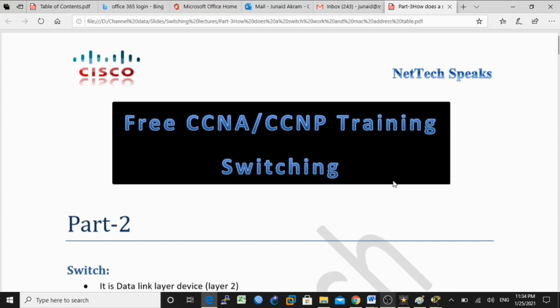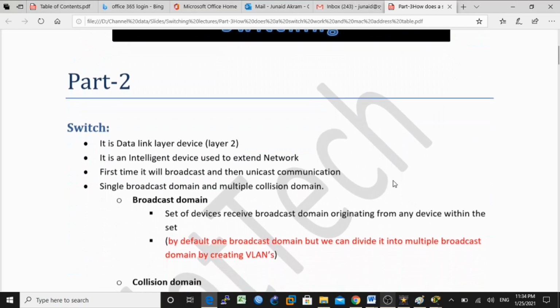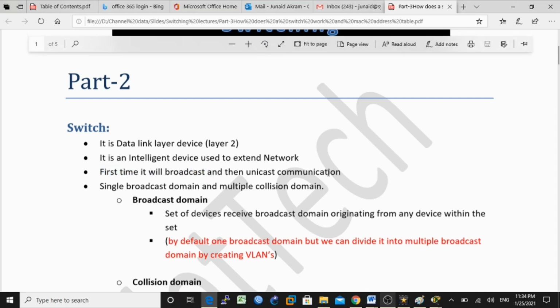Today I'm going to discuss in this section how the switch works and what the behavior of the switch is. As we already know, a switch is a layer 2 device used for connecting multiple devices with each other for sharing information. The switch will initiate broadcast communication the very first time and then unicast communication. A switch has a single broadcast domain and multiple collision domains.